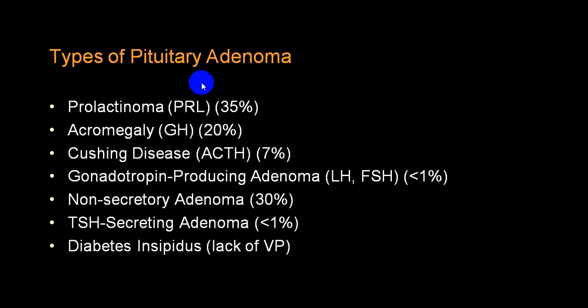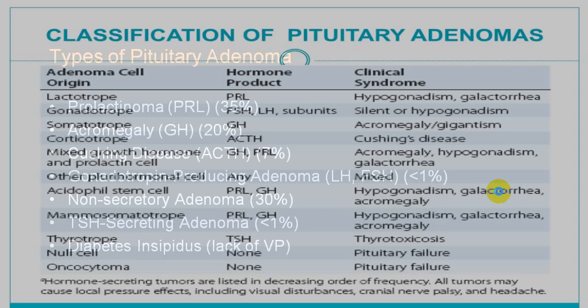We have already mentioned the percentage of tumors: prolactinoma 35%, growth hormone tumors 20%, ACTH around 7 to 10%, gonadotropic 1%, non-secretory adenomas 30%, TSH less than 1%. Diabetes insipidus is very common because the posterior pituitary tumor destroys the axon fibers of neurosecretory cells coming from the paraventricular and supraoptic nuclei of the hypothalamus.